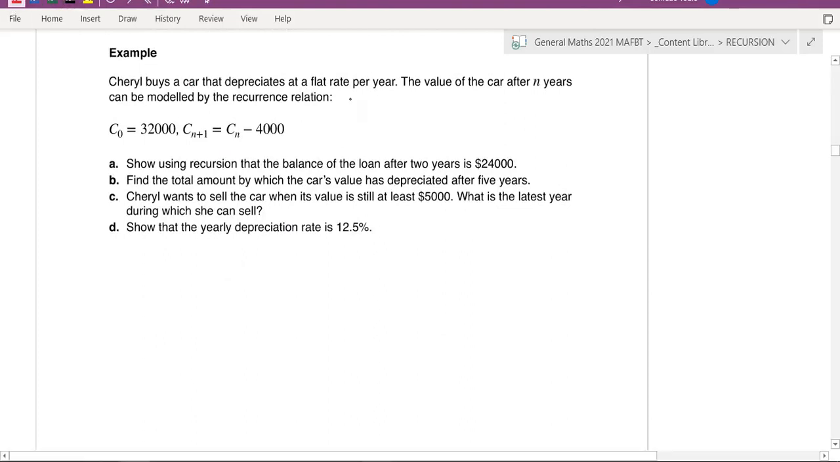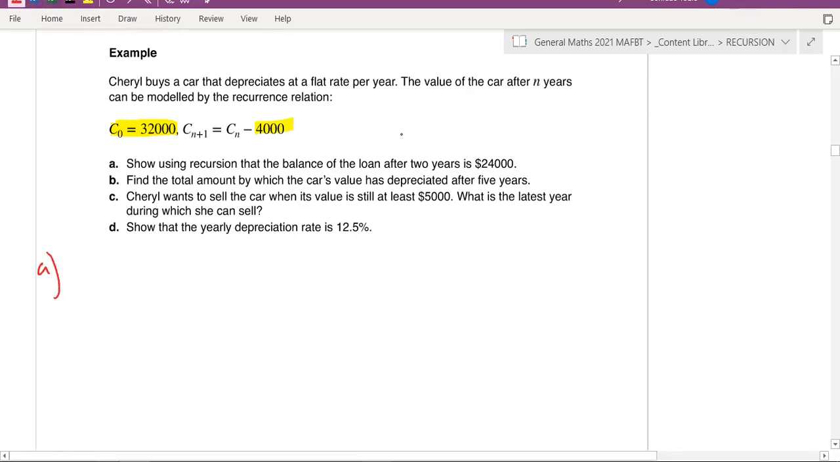Sharer buys a car, depreciates a flat rate per year. The value of the car after n years can be modeled by the recurrence relation. Now, the only thing that's different here is that sometimes it'll ask you what's the value of the car, or what's the value of the investment after a set number of years. Okay, and you've got to make sure you understand the difference there. So already I can see there is my initial value and there is my common difference. All right, let's start with that.